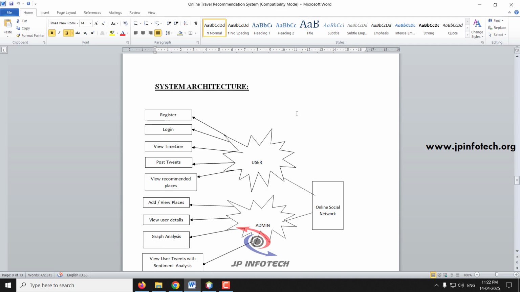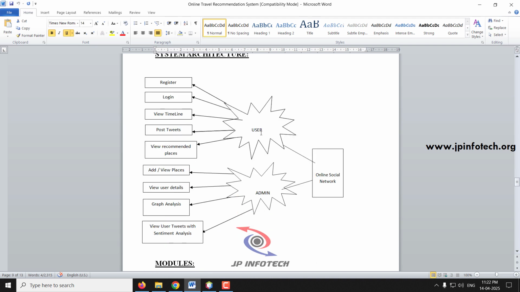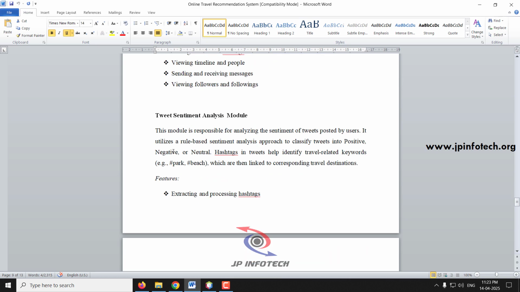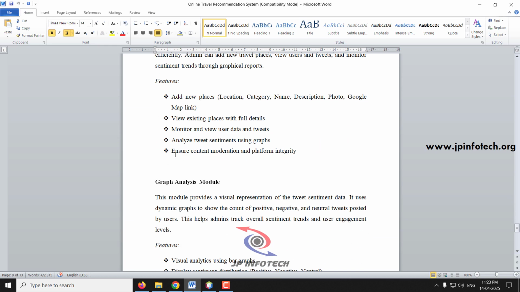So coming to the system architecture, as mentioned, we'll have the user and admin as two entities, connected to the online social networking. Here the user will register and log in, see the timeline, post tweets, and see the recommended places. The admin can add and view places, see the user details, see the graph analysis, and see the user tweets with the sentiment analysis. And these are all the modules of the project, and these are the module descriptions.